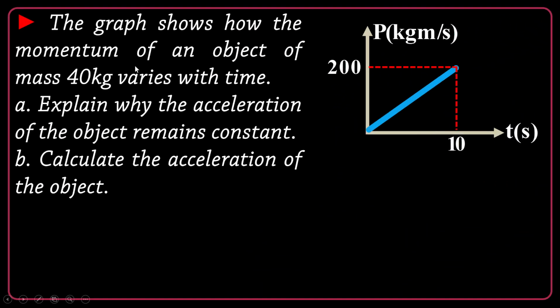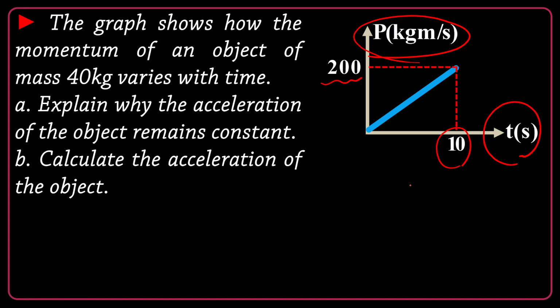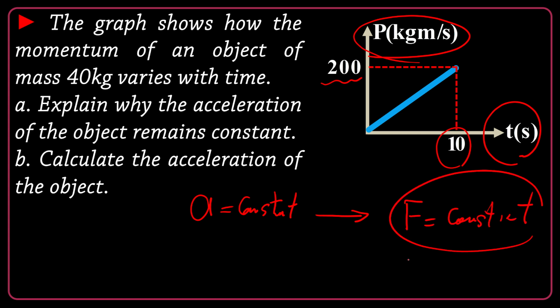The graph shows how the momentum of an object of mass 40 kilogram varies with time. This is a momentum-time graph. Momentum changes linearly to 200 in 10 seconds. Explain why the acceleration of the object remains constant. Guys, if the acceleration is constant, the force is constant. If I prove that force is constant, I can go back and take the result of constant acceleration.